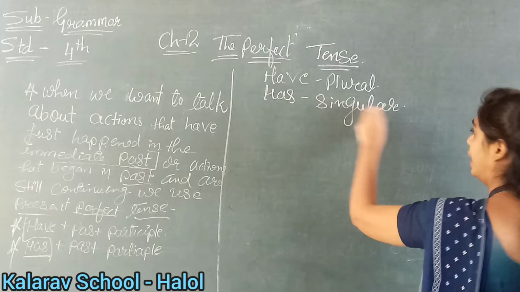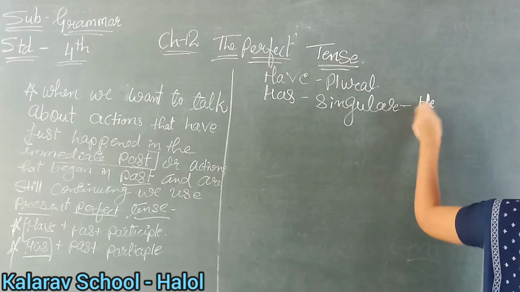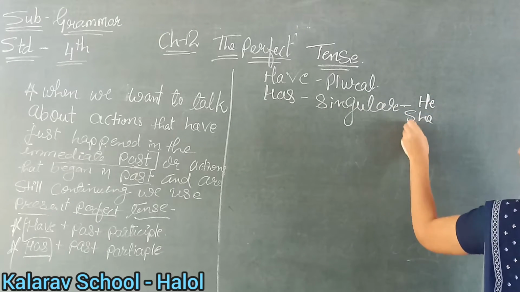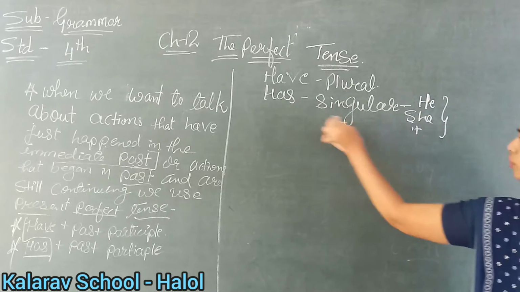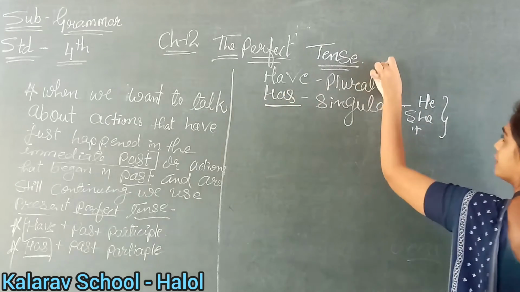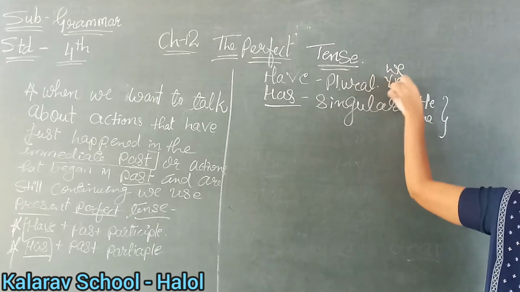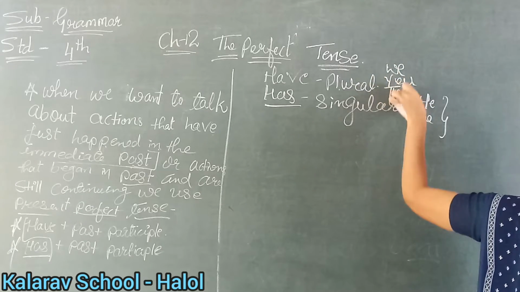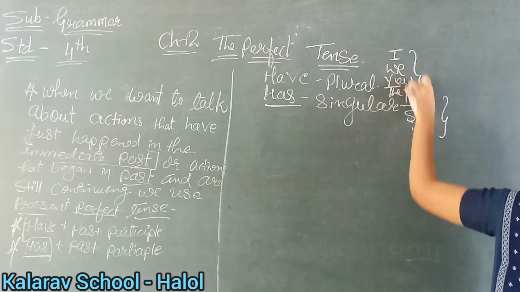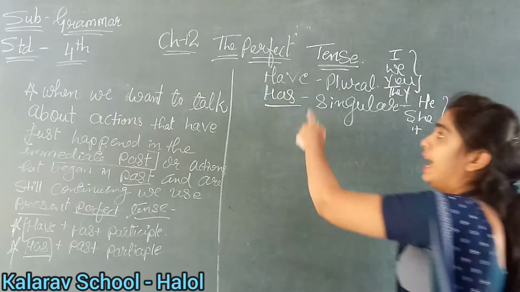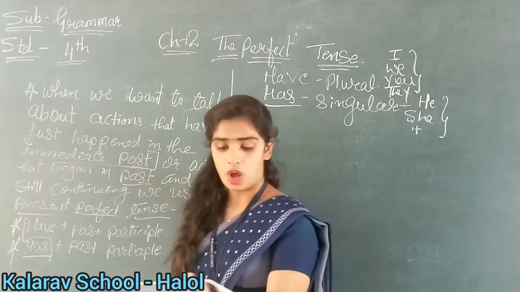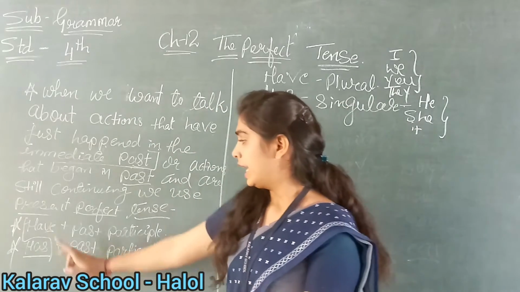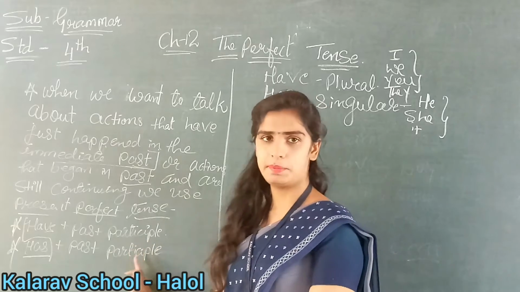Meaning when in the sentence it is given he, she, it. Okay. So what you will use? Here you will use has. And when in the sentence we, you, they and I are given, you will use have in the sentence. Okay. Understood? Clear up till here? So how the sentence will be? Have plus past participle will be there.